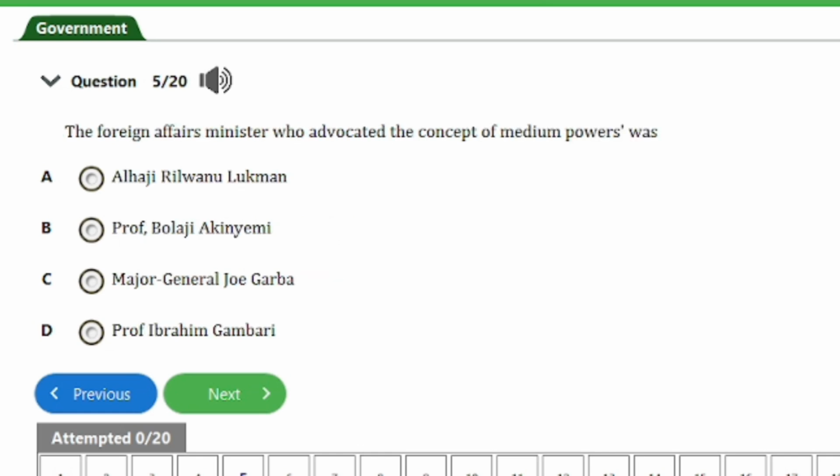Alright guys, we have here question number 5. It says, the Foreign Affairs Minister who advocated the concept of medium powers was A. Alhaji Rewane Lukman, B. Professor Bolaji Akinyemi, C. Major General Joe Garba, D. Professor Ibrahim Gambari. So guys, the answer to this question is option B, that's Professor Bolaji Akinyemi. Let's head on to the next one, guys.